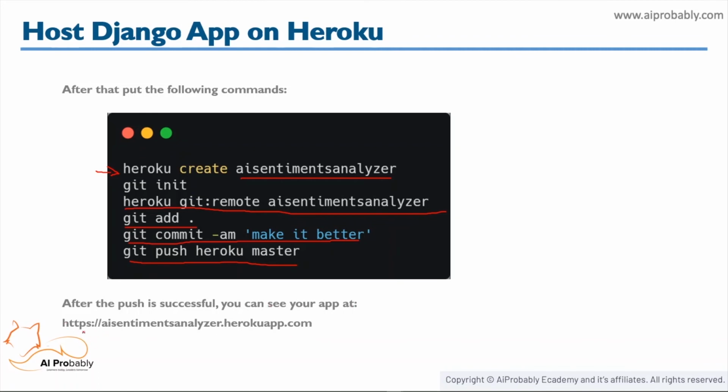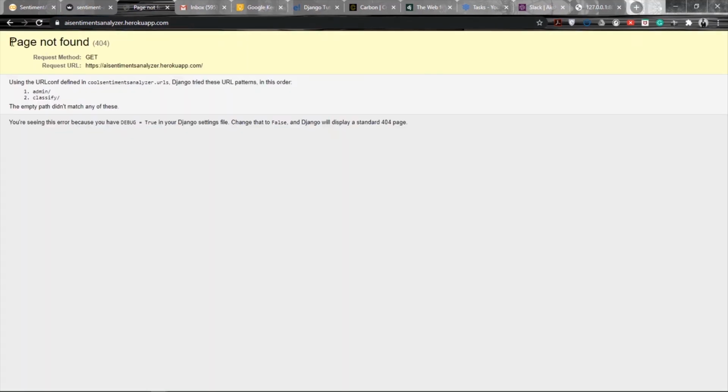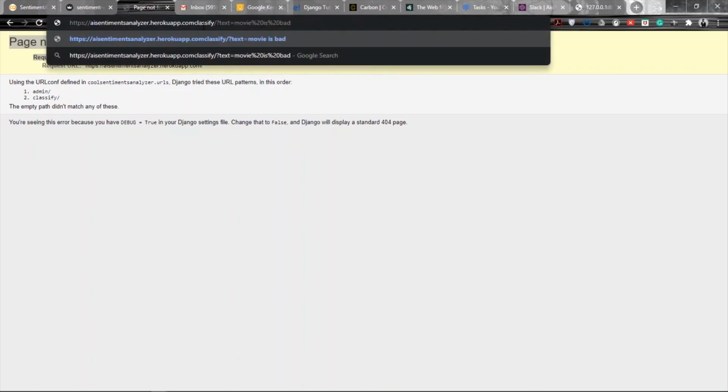So your URL would be yourappname.herokuapp.com. Let's go to this particular URL and see if it is working fine or not. So here is the URL, AI-sentimentsanalyzer.herokuapp.com. Since in the application itself I did not define any home page or any other page, if I just move to this particular URL, it will show me that the page is not found, because I did not define any view for the home page, but I defined the view for the classifier.